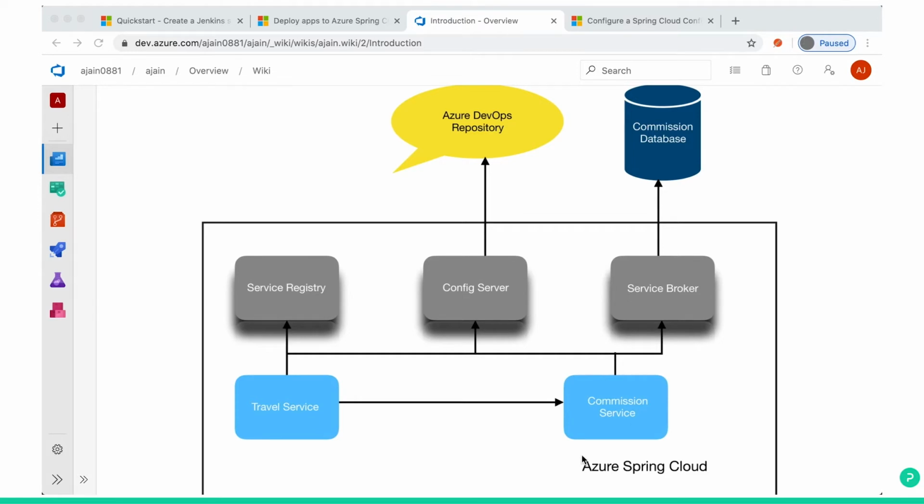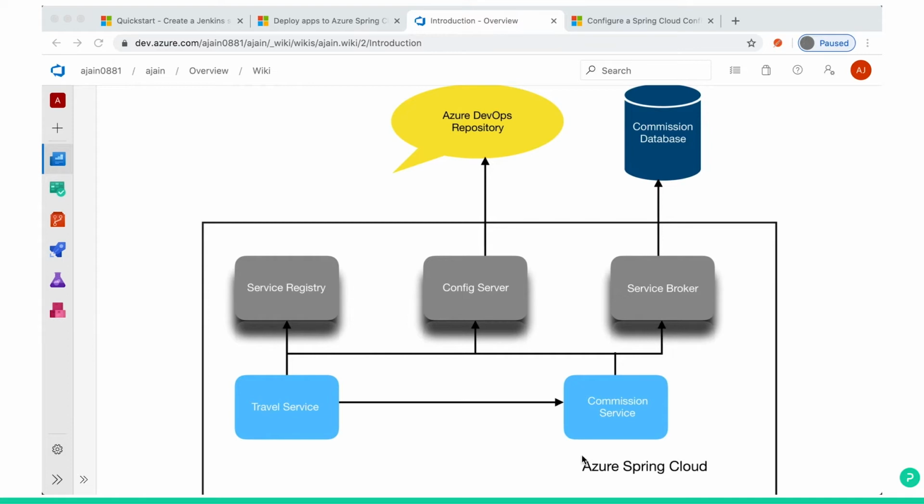The travel service will use the service registry feature of Azure Spring Cloud to look up the commission service. The commission service will receive a request from the travel service to calculate the commission. It will look for a total sales figure in a configuration file, and based on the value, it will calculate the commission and save it into a database. The commission service will use the service registry, config server, and database binding of Azure Spring Cloud.